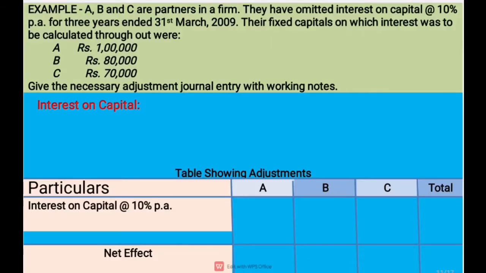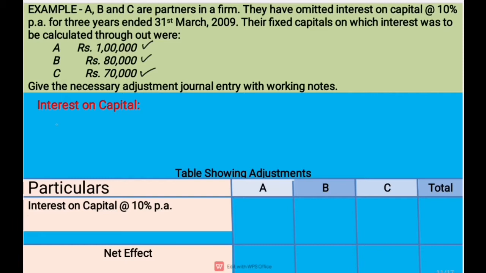An example for the same: A, B, and C are partners in a firm. They have omitted interest on capital at the rate of 10% per annum for 3 years ended 31st March 2009. Their fixed capitals on which interest was to be calculated throughout were A's capital 1 lakh, B's capital 80,000 and C's capital is rupees 70,000. Give necessary adjustment journal entry with working notes.